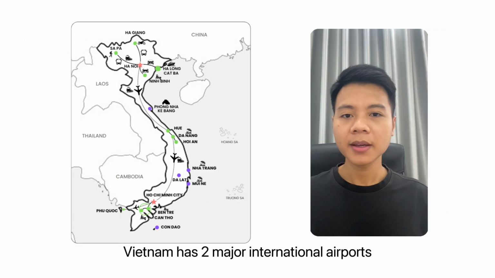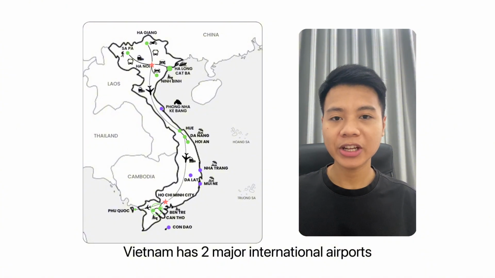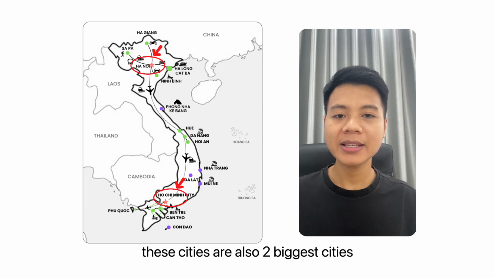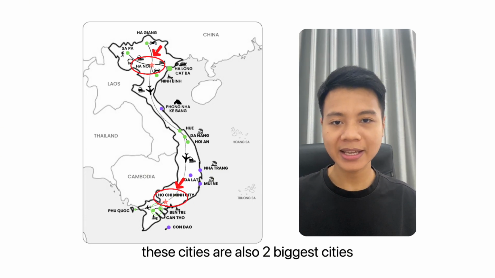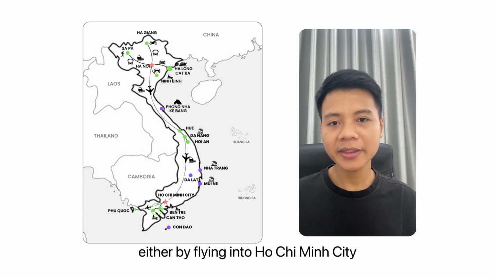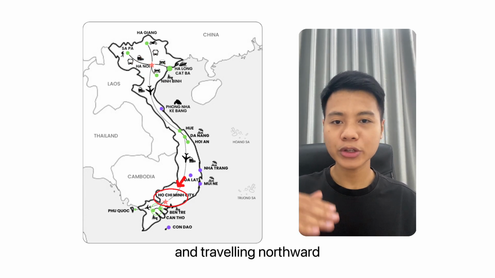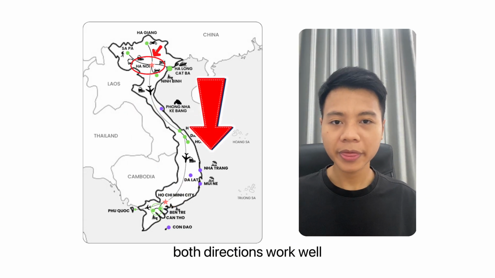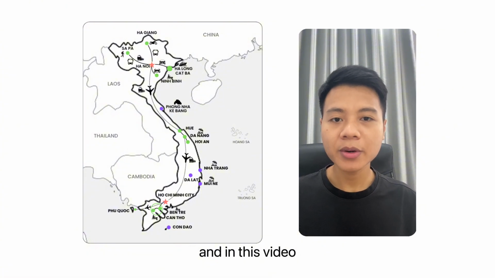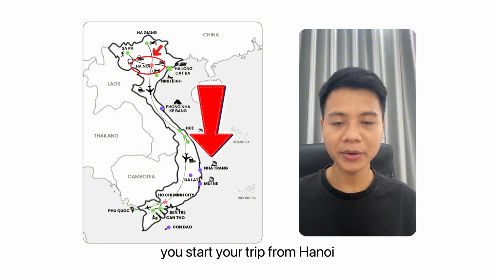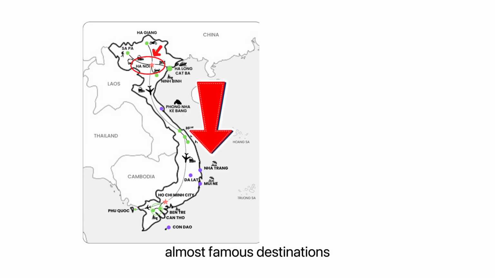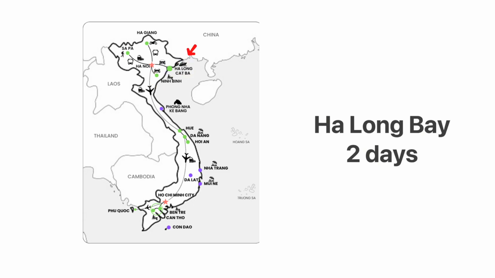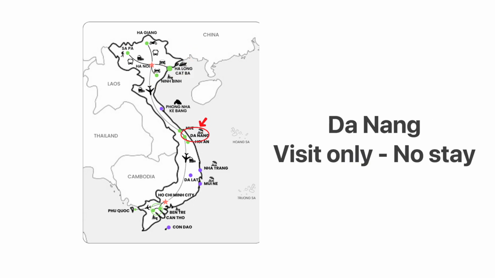Alright, let's get started. Vietnam has two major international airports, which are in Hanoi and Ho Chi Minh City. These cities are also the two biggest cities in Vietnam. You can start your journey either by flying into Ho Chi Minh City and traveling northward, or by starting in Hanoi and heading south. Both directions work well, and in this video, let's say you start your trip from Hanoi. During 10 days, you will visit all the most famous destinations in Vietnam: Hanoi, Ninh Binh, Hạ Long Bay, Hoi An, Đà Nẵng, and Ho Chi Minh City.